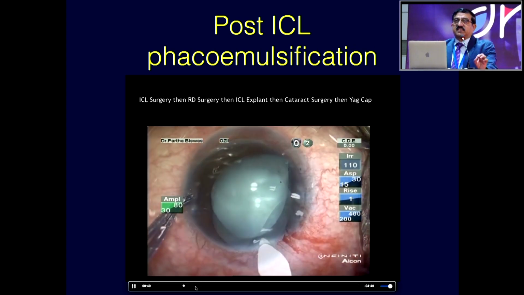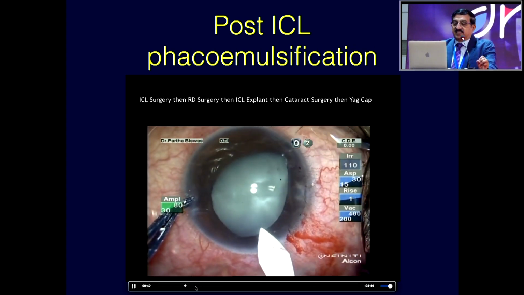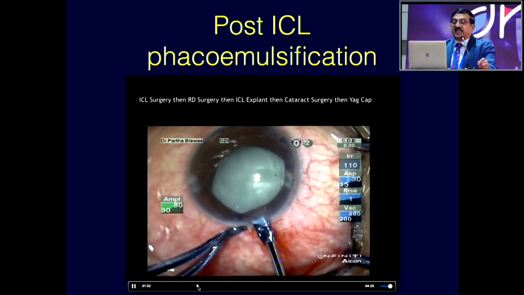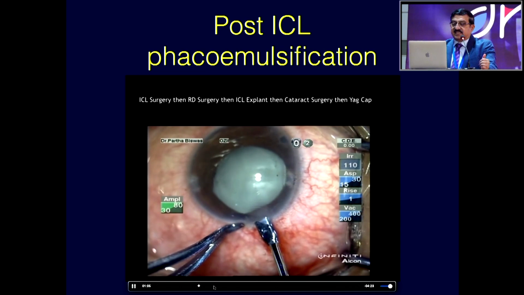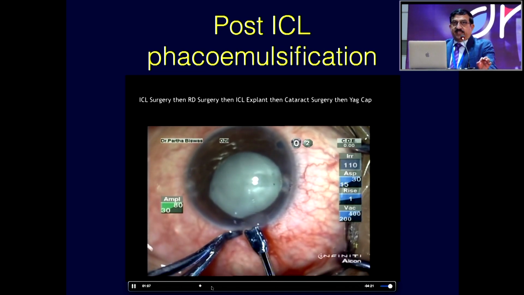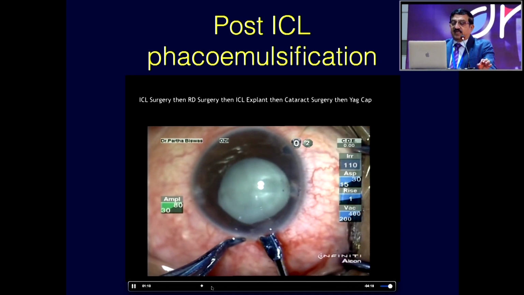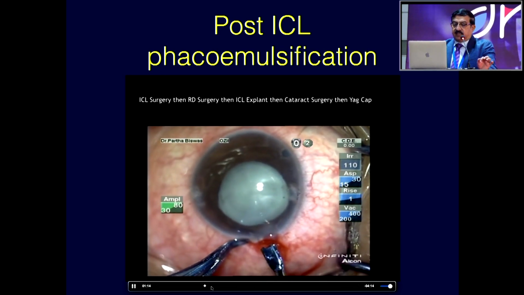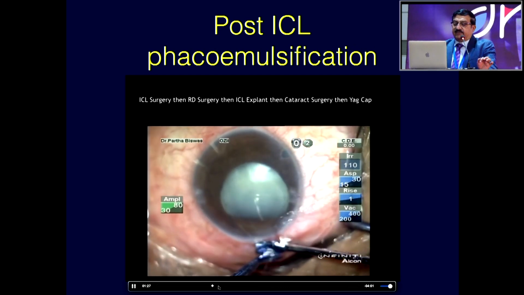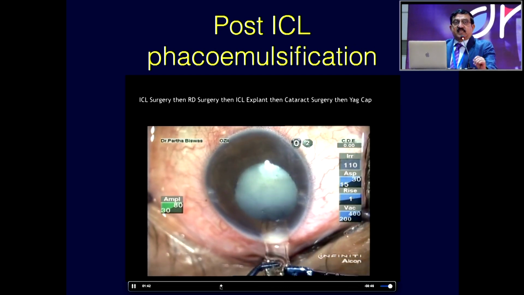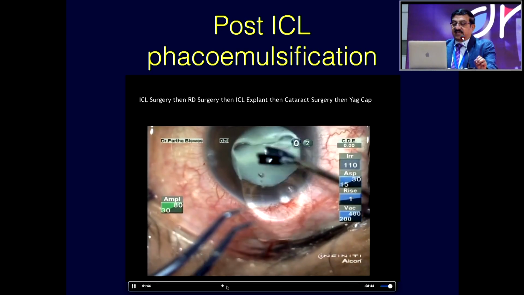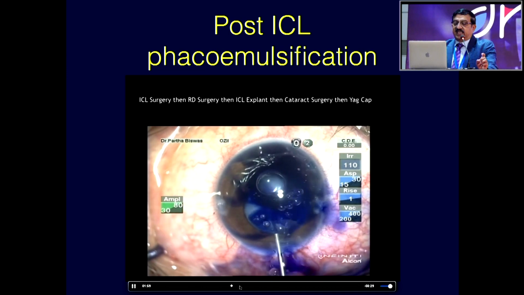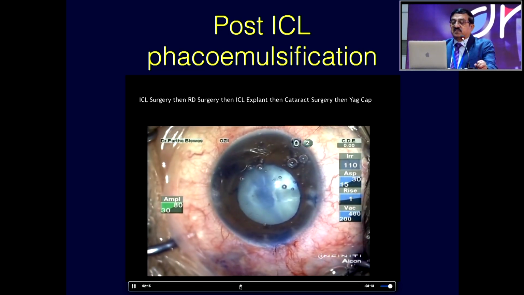So once the retina detachment surgery was done, about 3 months later, this is what happened. There was a lens touch, and our retina surgeon said that there was a lens touch in this case, and we had what was nearly an intumescent cataract here. We had to remove this lens. We had to remove the phakic IOL, which is not so difficult, but it has to be done hand over hand and very, very gradually. And once the phakic IOL is removed, the next part is doing a good cataract surgery in this patient. You will remember that there was a little bit of synechia, and I was expecting some complications in this patient.